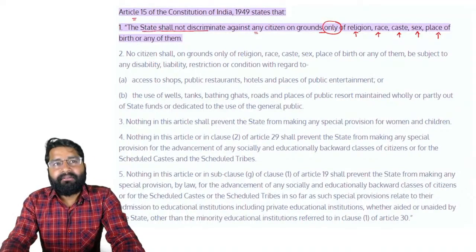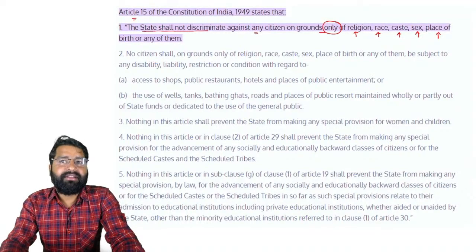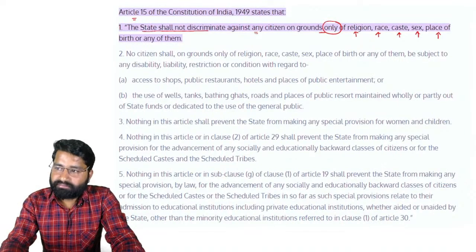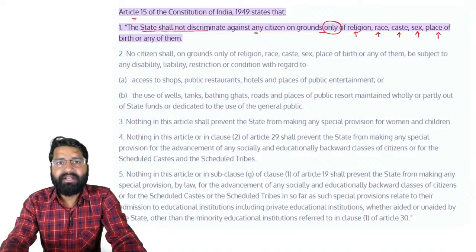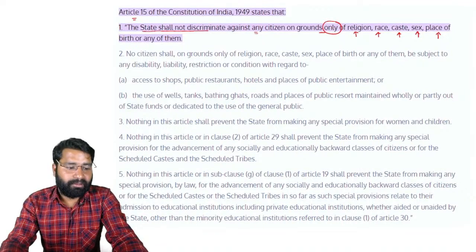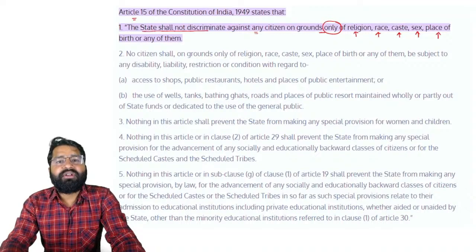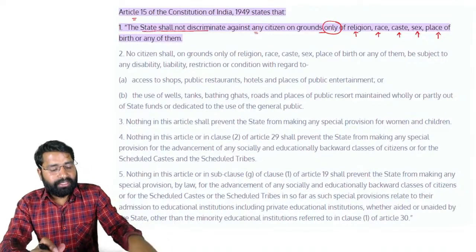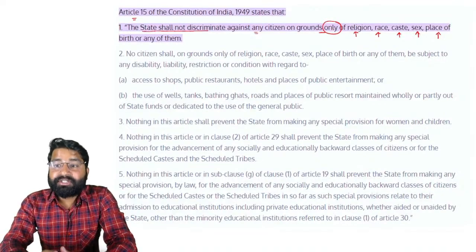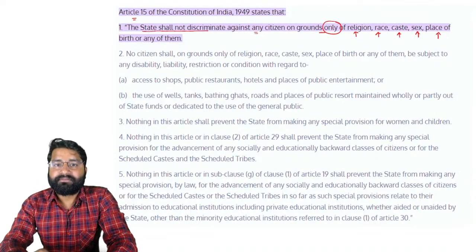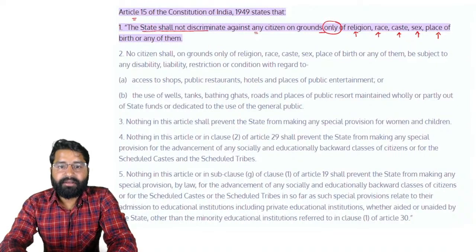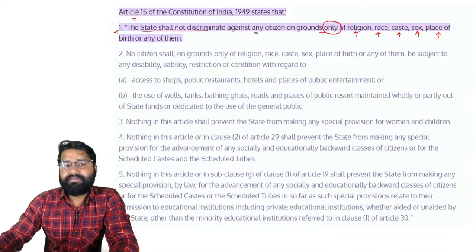Whenever multiple states conduct examinations, they say you must know the language. Let's suppose you are going to participate in West Bengal PSC, they will say you must know Bangla, and if you are going to give an examination in Maharashtra, then you need to know Marathi. In that case, students, they are doing discrimination, but not on the basis of place of birth. They are doing discrimination on the basis of language. So this is Article 15 clause 1.